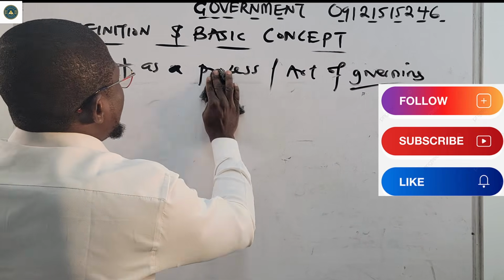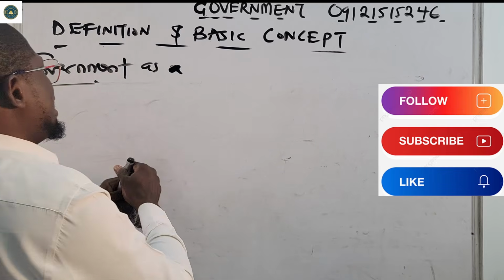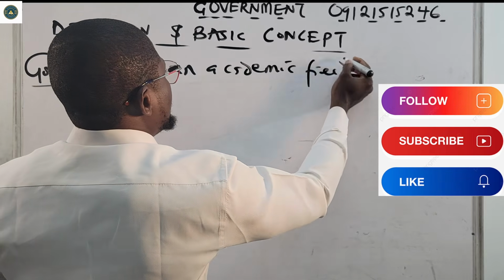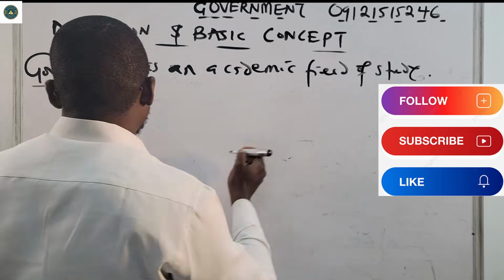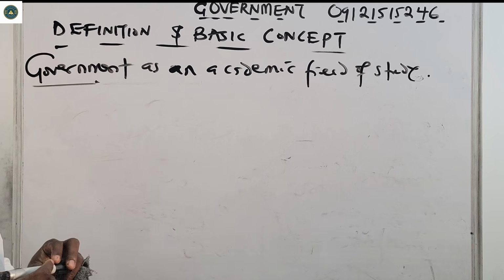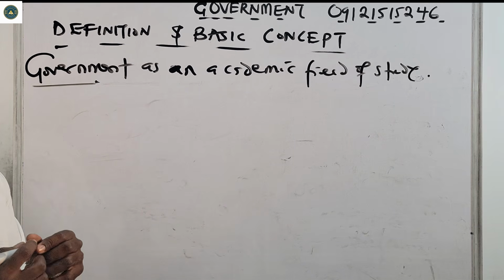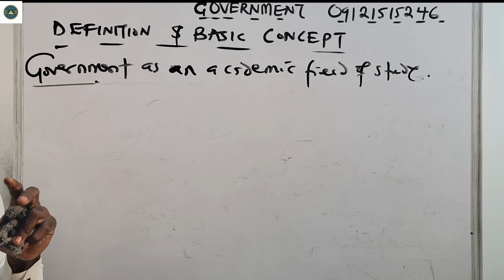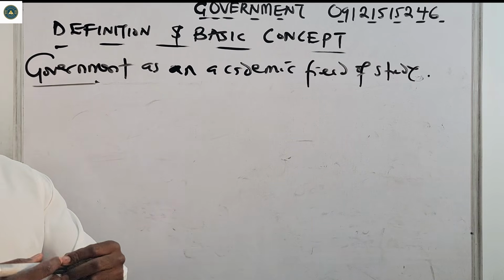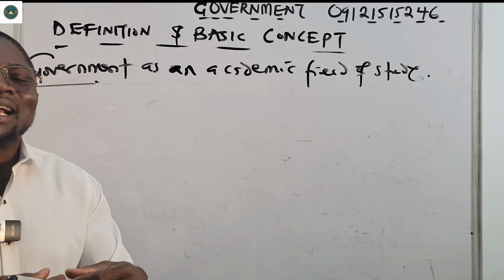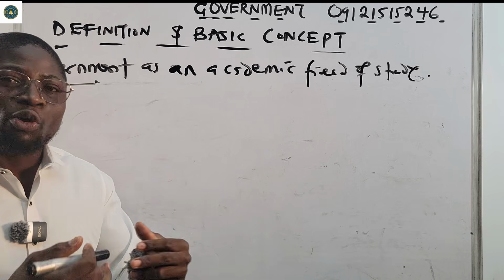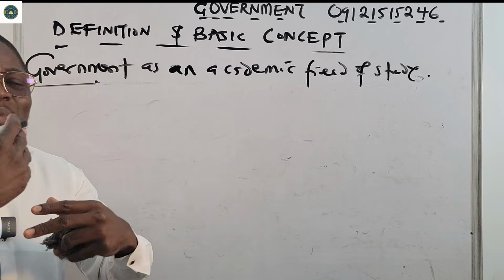So now lastly we talk about government as an academic field of study. This is the third definition of government. Let me make it very easy for you. It is talking about government as a subject in our schools, to know better how our leaders rule us, how government rules over the people, how the leaders make decisions.